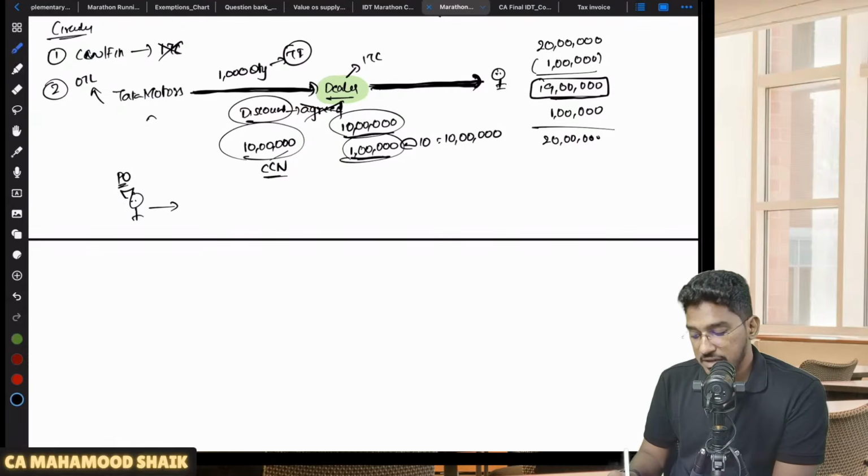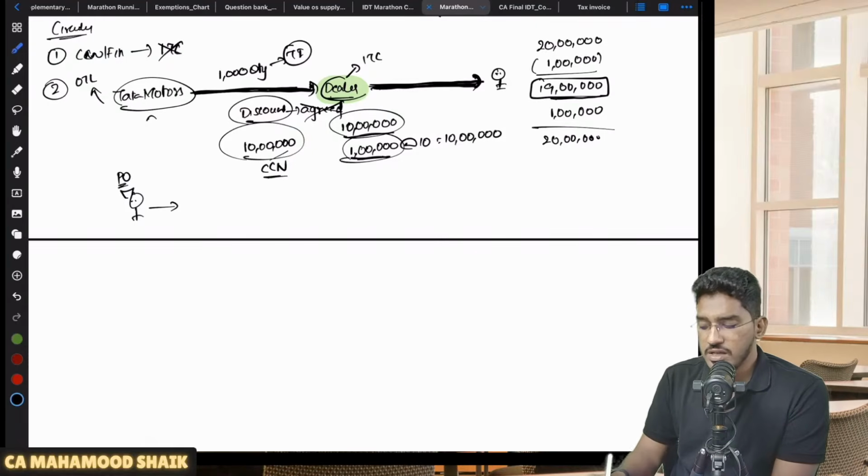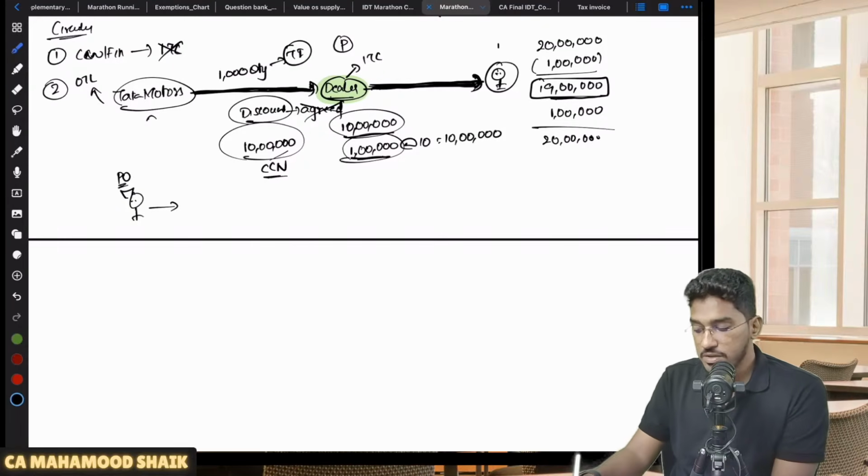Now the department has clarified that it is a transaction on principal to principal basis. It is completely a transaction on principal to principal basis. When Tata Motors has sold the cars to the dealers, the dealer will become the owner. He will become the principal. Now the dealer is selling the stock to his customers, which is once again a transaction on principal to principal basis.